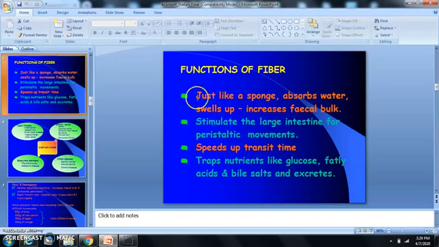Looking into the functions of fiber, fiber functions like a sponge, absorbs water, swells up, increases the fecal bulk. It stimulates the large intestine for peristaltic movements, speeds up transit time, that is the time taken for the mass to pass through the digestive system. It traps nutrients like glucose, fatty acids and bile salts and excretes them.